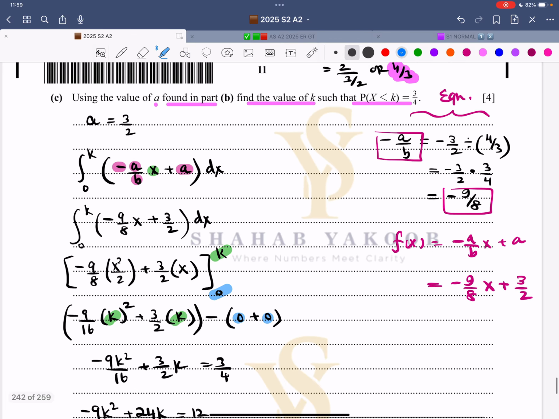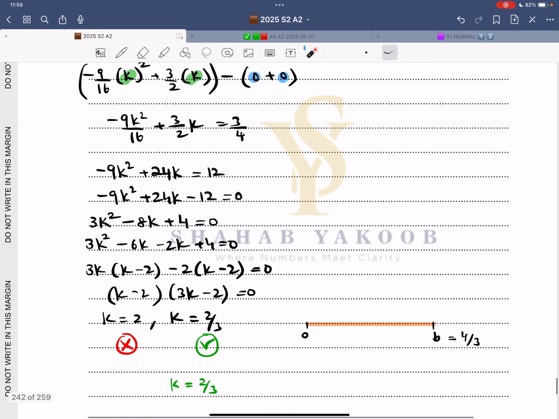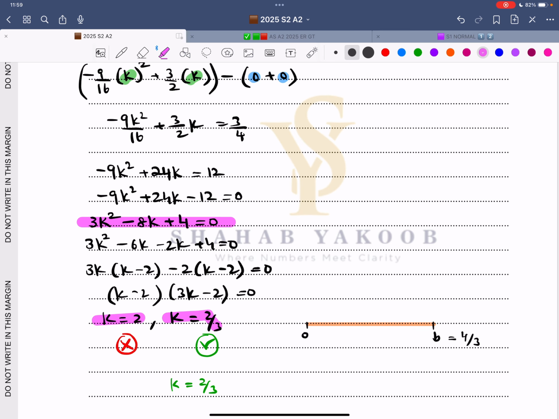Now once this is simplified, let's equate it to 3/4. So now I have multiplied throughout by 16, then I divided by negative 3. I get this particular equation. I do the middle term factorization. I get two values, k is 3 over 2, k is 2/3.